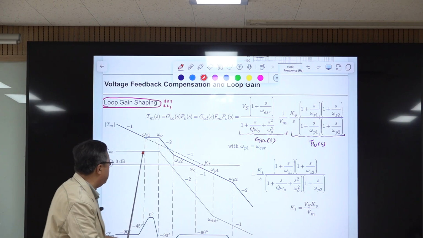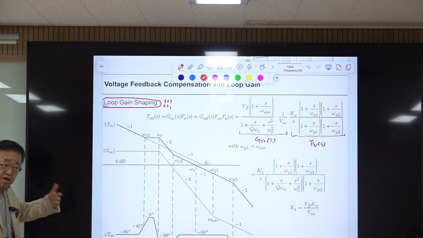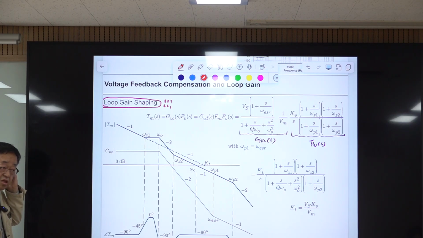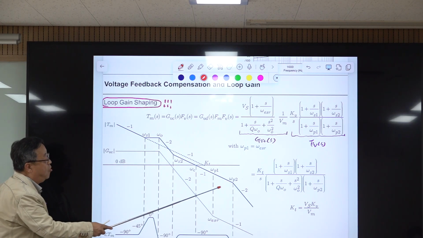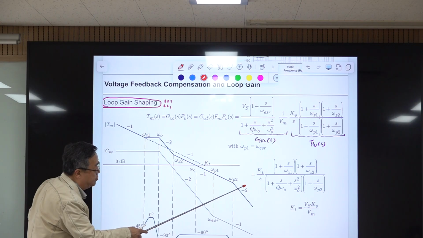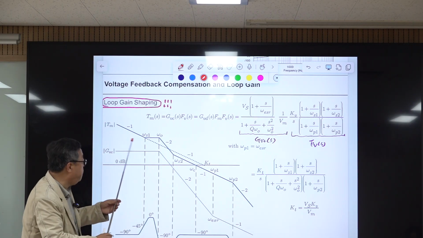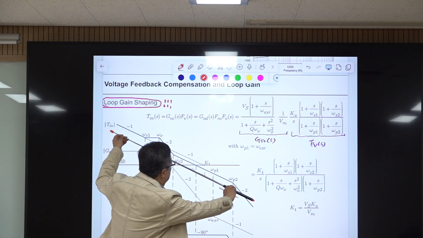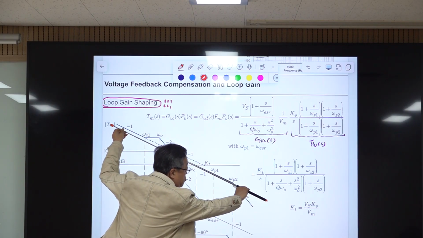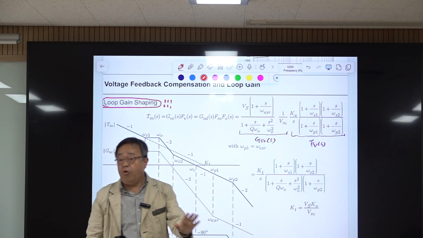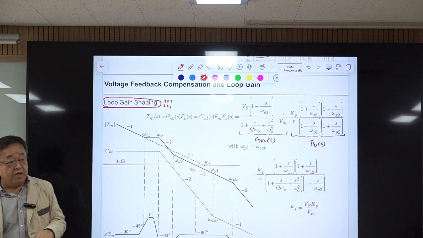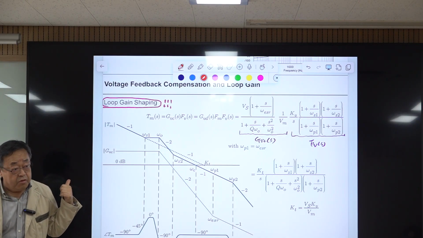But the shape is very similar to the straight line, except two things. One is this part, and another one is we have -2 slope at this high frequency. If they are not there, maybe we have the structure of an integrator, and we know this is the best possible structure for the loop gain.